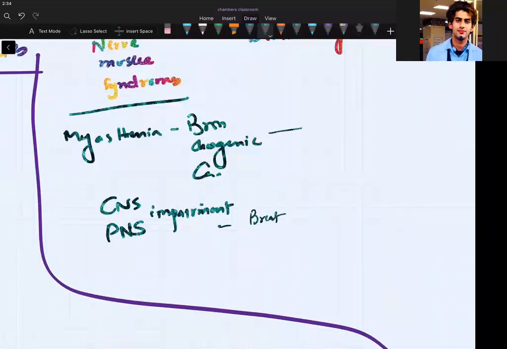The mechanism we should write for this is an immunologic mechanism. You guys can also write for myasthenia, thymic neoplasm.